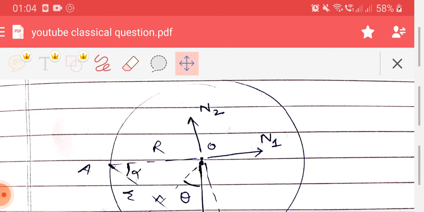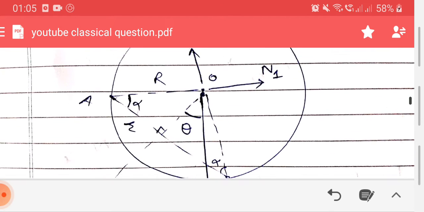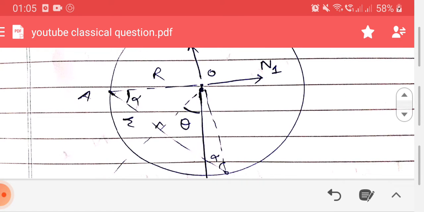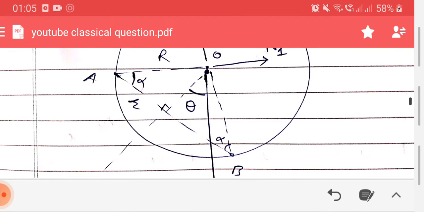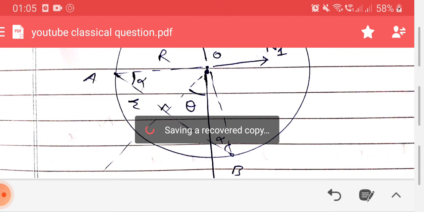You can clearly see the perpendicular from O bisects the chord AB into r and r. I have taken an angle alpha at A and at B because they form congruent triangles.